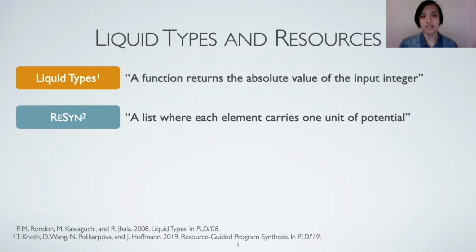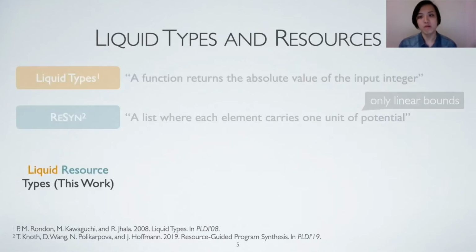Types can be annotated with potentials. For example, a list where each element carries 1 unit of potential. Potentials can be used to pay for the cost in the program. So if a function consumes all the potential in the list, the cost bound is linear in the length of the list. A major limitation of Resource Aware ML's type system is that it only supports linear bounds.